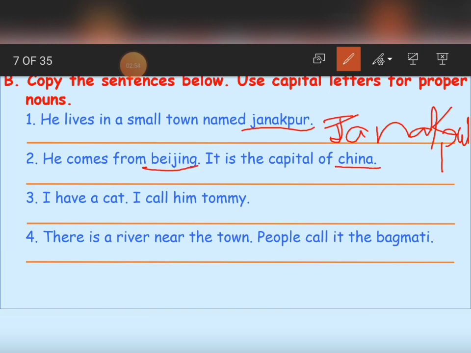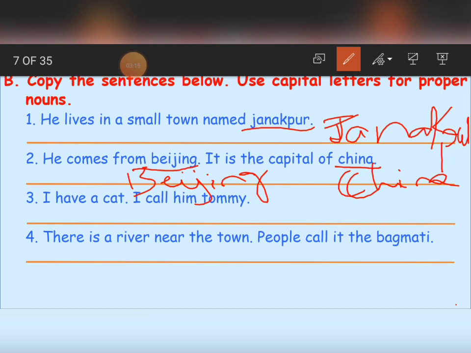China is the name of a country. Because these are the names of places, again we have to make it in capital letter. Beijing. Here China, C capital letter. Okay, children.